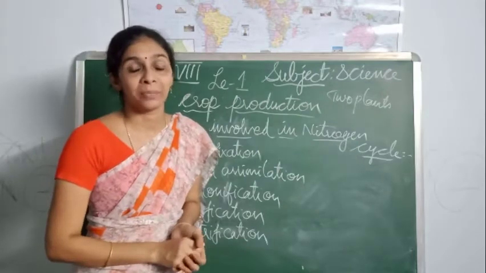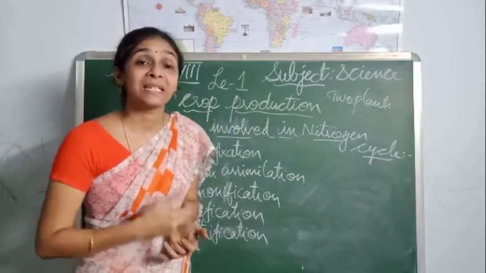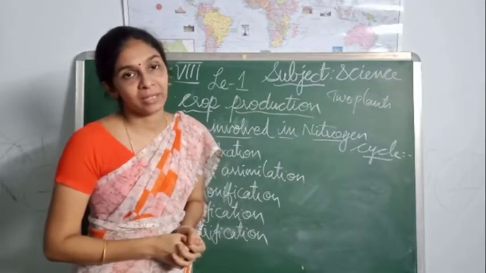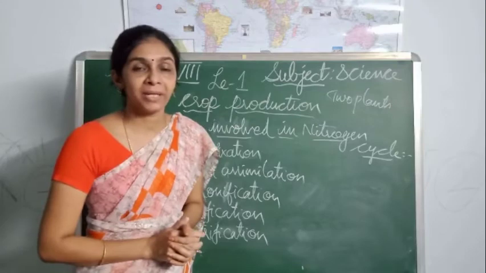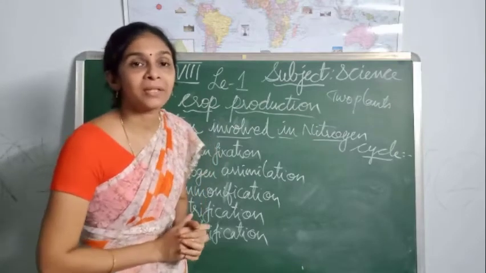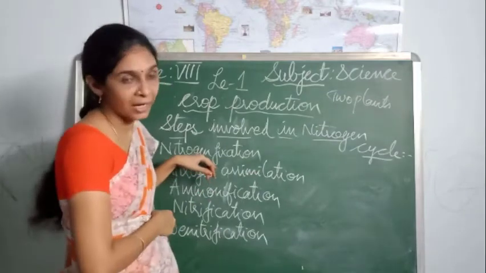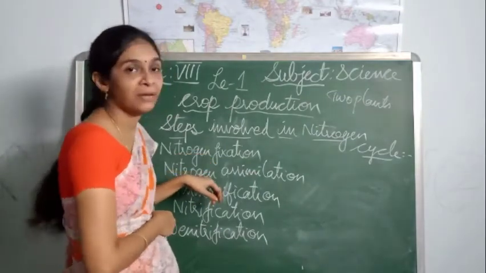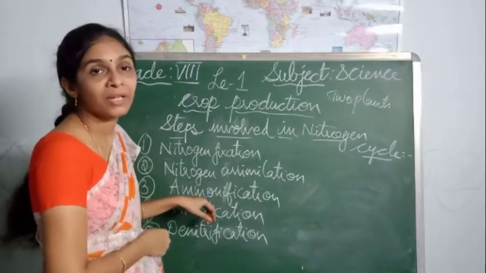We have to know the nitrogen cycle in depth. We have to know the steps involved in the nitrogen cycle. The nitrogen cycle comprises various steps. What are they? First one, nitrogen fixation. Second one, nitrogen assimilation. Third one, ammonification.